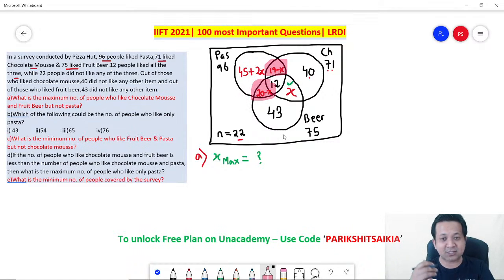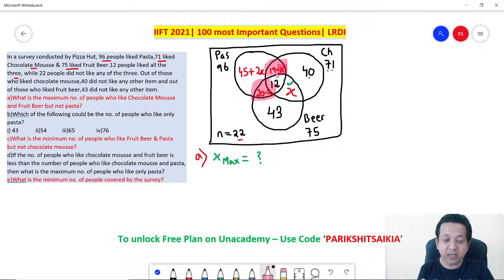Then 19 minus X will become negative. Remember, the regions cannot become negative. These are all positive numbers, right? So obviously X cannot be greater than 19. Why? Because if you take X to be 21 as an example, then 19 minus 21 will become minus 2.